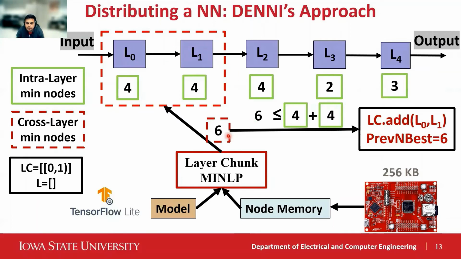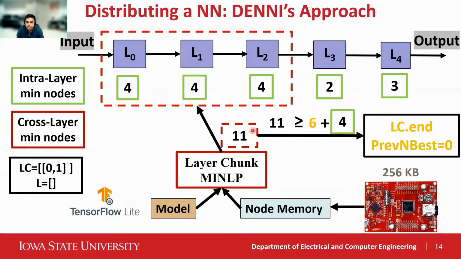Since this is less than the sum of the minimum nodes for layer 0 and layer 1, we add it to the list of layer chunks and update the previous best node to 6. We solve for the layer chunk 0, 1, and 2. It results in 11 nodes. Since this is not less than the previous best plus 4, which is the minimum nodes for layer 2, we terminate our layer chunk and update the previous best to 0.